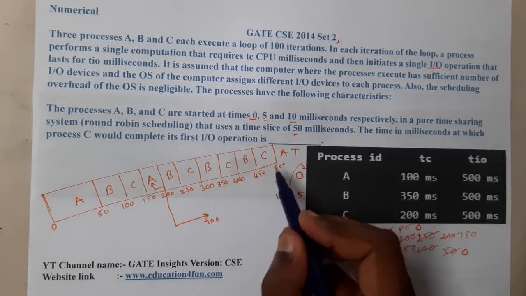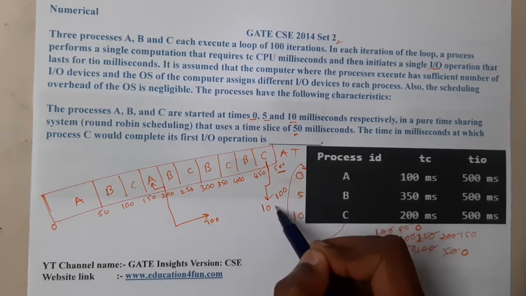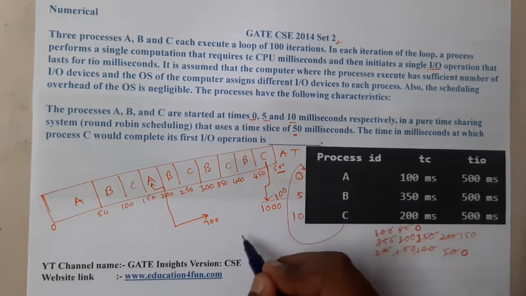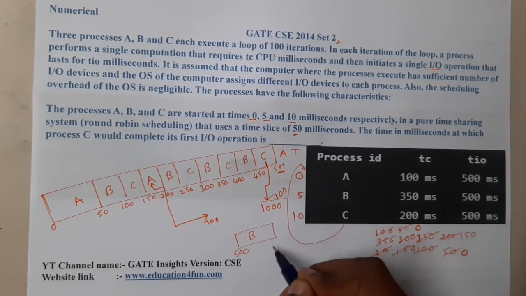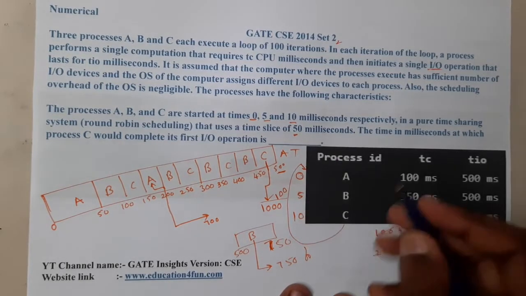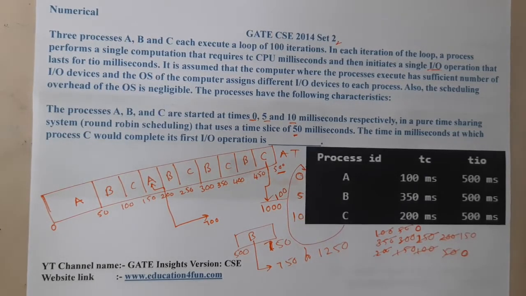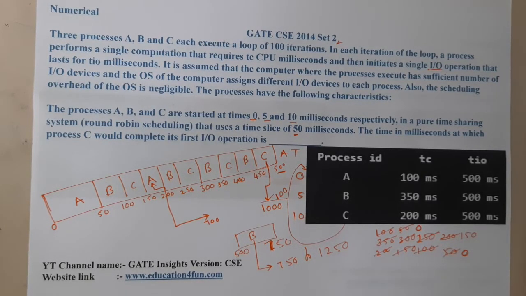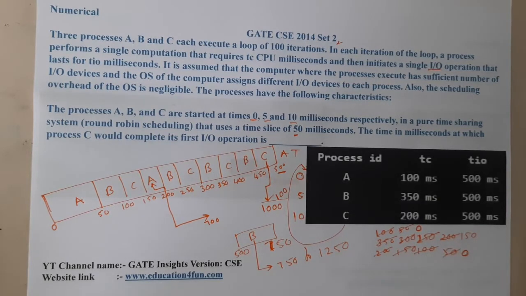So now C is done. At what time is it done? At 500. So indirectly up to 1000 this one will be completed. After that the only leftover is B. It will start at 500 and end at 750. Then B will continue from 750 through the input output operation, that is plus 500, to 1250. At the end of 1250, all the processes have completed their work. This is with respect to the first iteration.